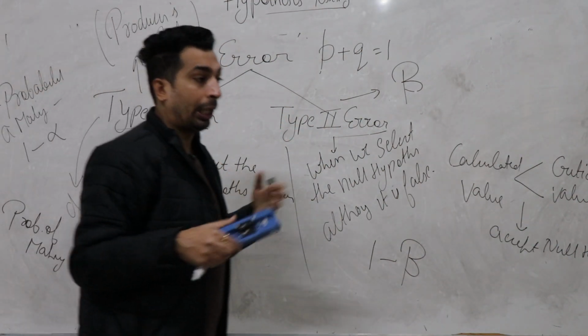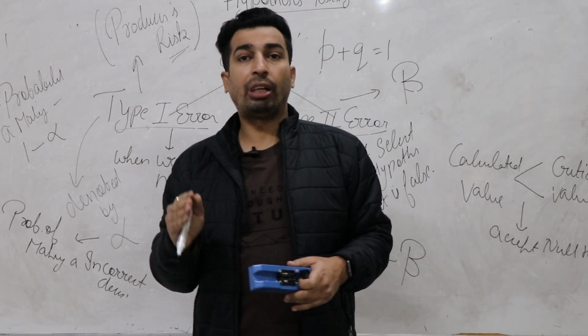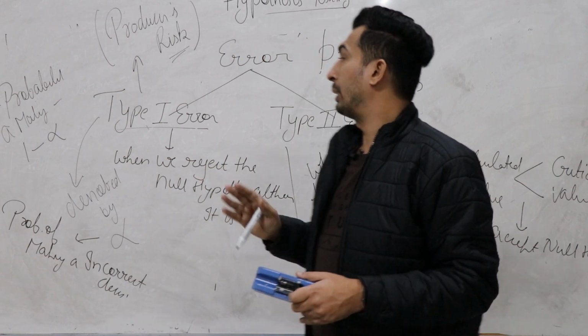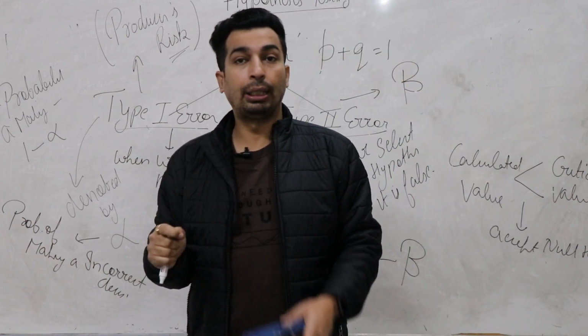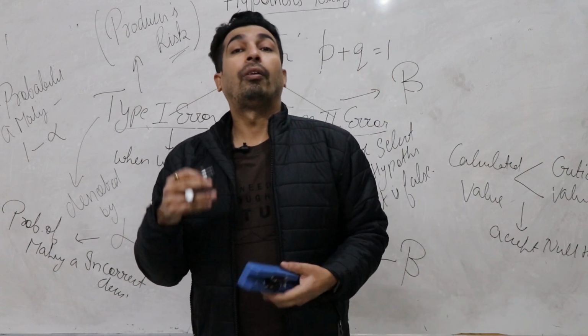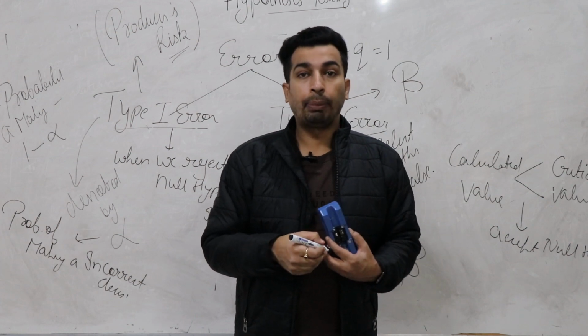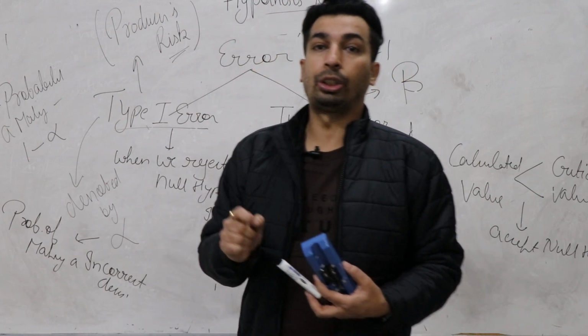Let me repeat one more time in brief. Start with the meaning of hypothesis. Hypothesis simply means when we make assumptions related to a population. There are mainly two types of hypothesis: one is null, the second is alternate. Null hypothesis means when there is no difference between population parameter and sample parameter, and it is denoted by H naught.